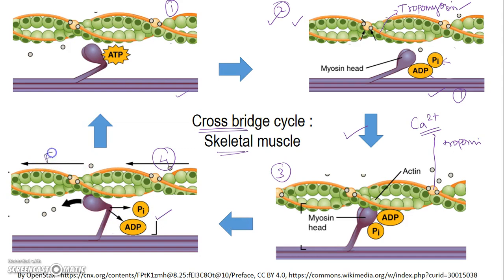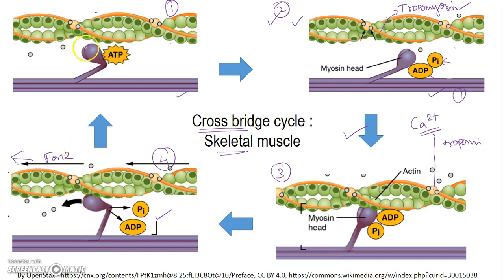Here is the force production, and the actin is pulled towards this side. From here, the myosin still has a higher binding affinity to actin, because as long as it is bound to ADP and Pi, or inorganic phosphate, it has a higher affinity to bind to actin.